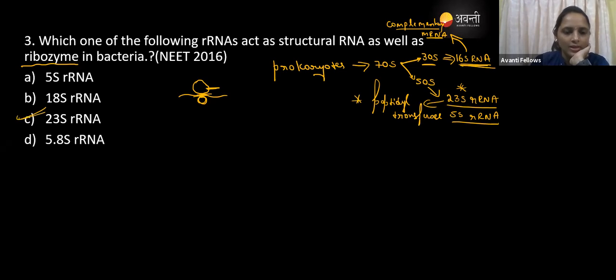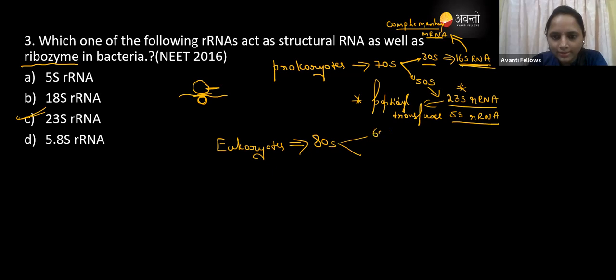Now when it comes to the eukaryotes, I will tell you how you can eliminate the options. In the eukaryotes, the 80S ribosome is present. The larger subunit is 60S and the smaller subunit is 40S. Guys, many will add the 60 and the 40. No, it is a sedimentation coefficient, not the adding of both.